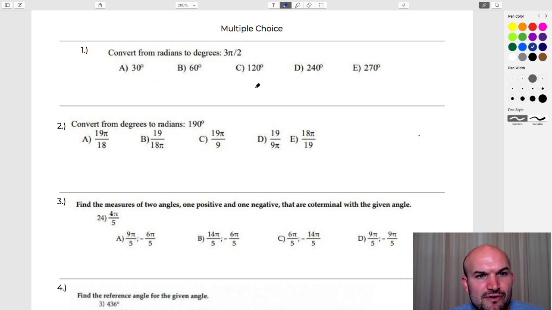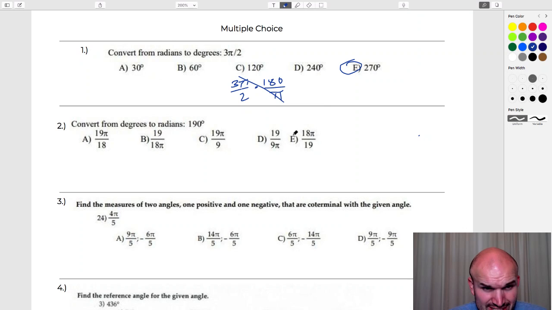All right, convert from radians to degrees. So obviously we just need to make sure we're using our conversion ratio. 3 pi over 2 times 180 over pi. We know that the pi's divide out. 2 goes into 180 90 times. 3 times 90 would give me 270.